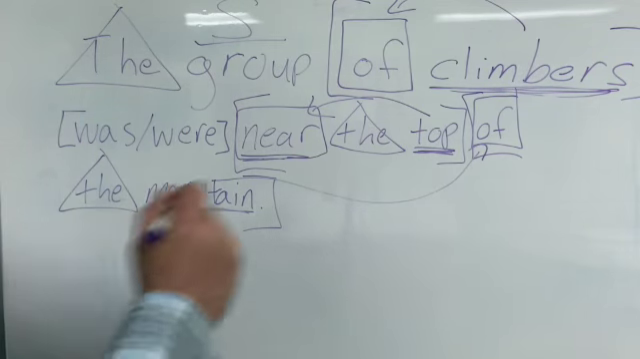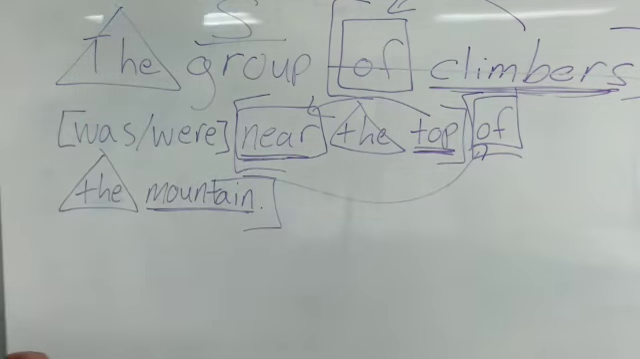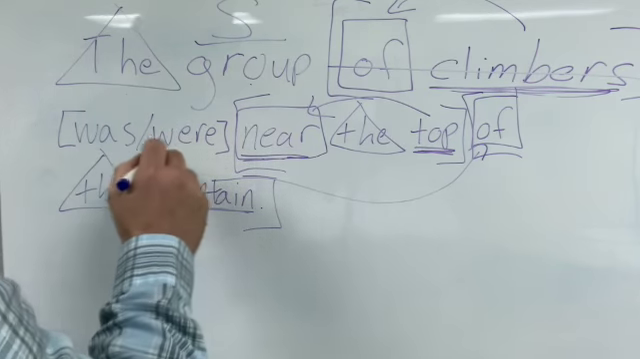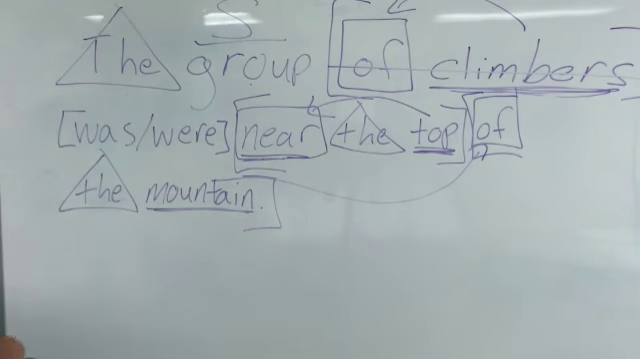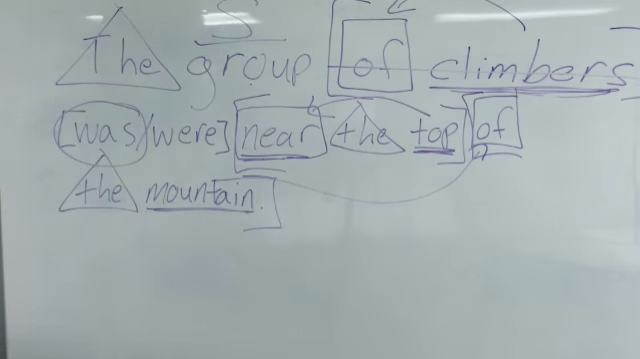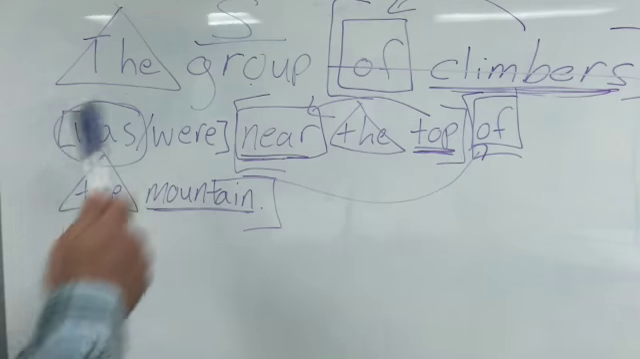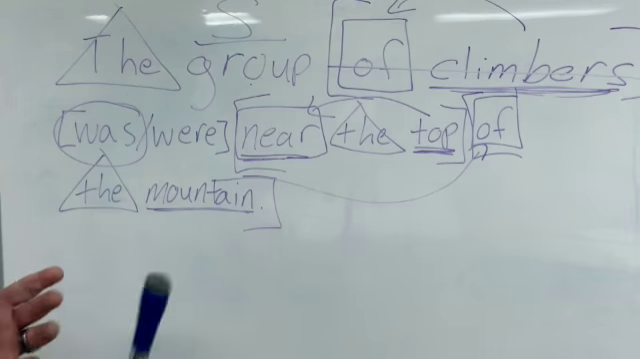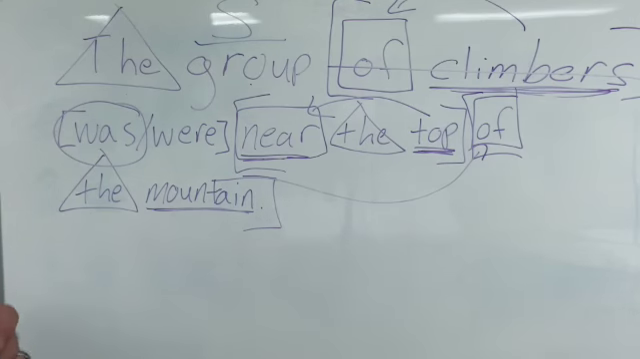So if we eliminated of climbers out of the sentence and we said the group was or the group were near the top of the mountain, it would actually be the group was. That is the correct answer. So when you're looking to establish subject-verb agreement, make sure that you're keenly aware of what the subject of the sentence actually is. It's not any old noun that you want to pick out of the sentence.